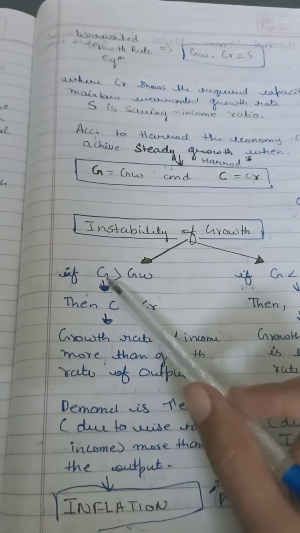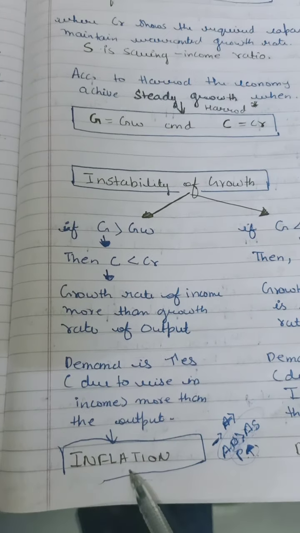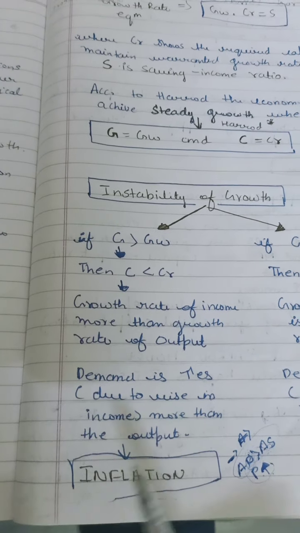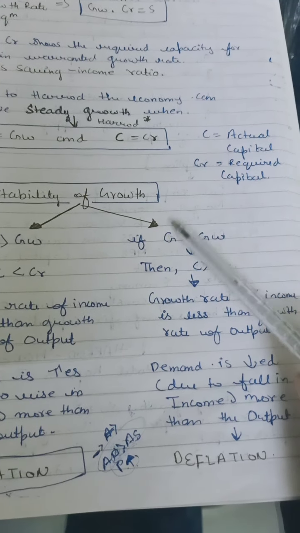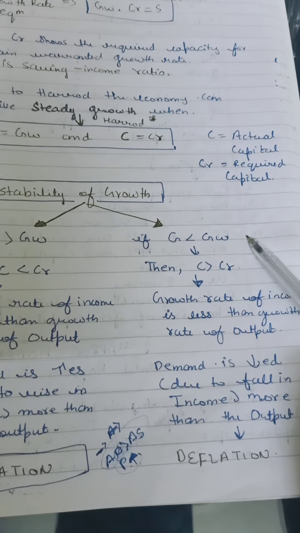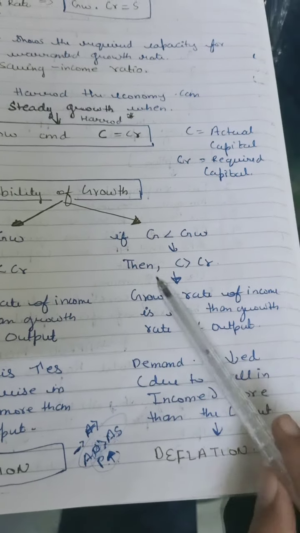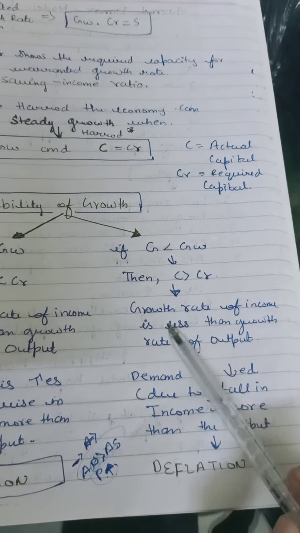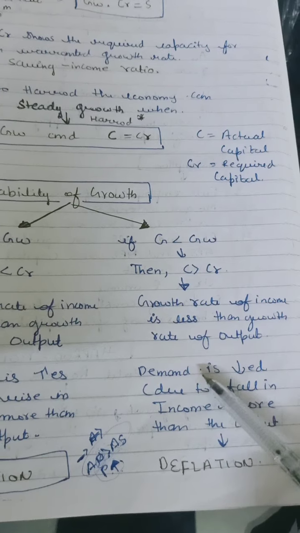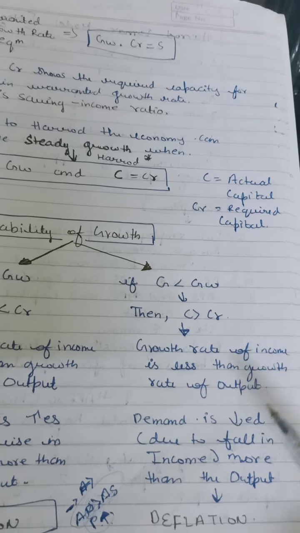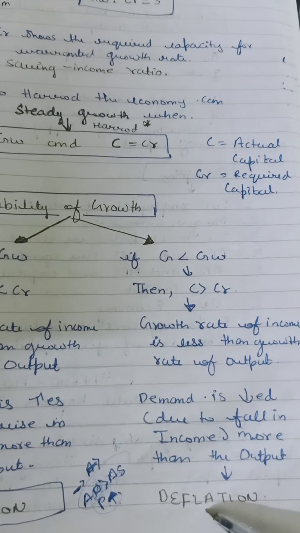So if G, your actual growth rate, is more than your warranted growth rate, then inflation will arise. Okay, and just the opposite of this: if your actual growth rate is less than your warranted one, then your capital is more than your required capital. The growth rate of income will be less than the growth rate of your output. So demand in this case decreases, due to a fall in income more than your output. And this is the case of deflation.